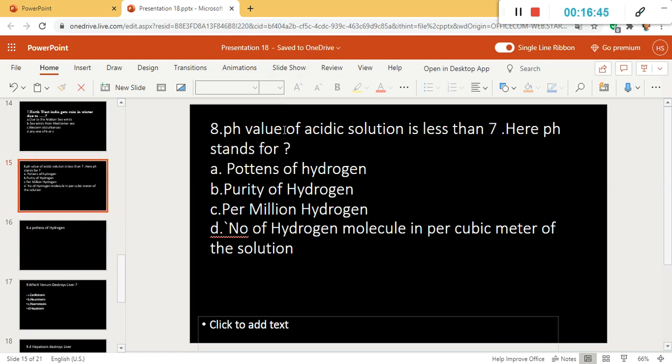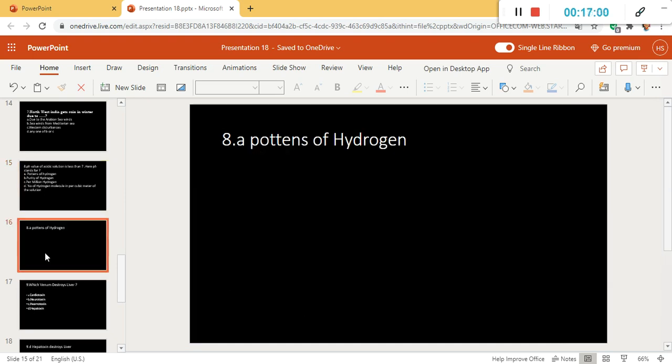So here we have to answer pH stands for: option A is potence of hydrogen, option B is purity of hydrogen, per million hydrogen, number of hydrogen molecules per cubic meter of solution. So here answer will be potence of hydrogen. pH value stands for potence of hydrogen.